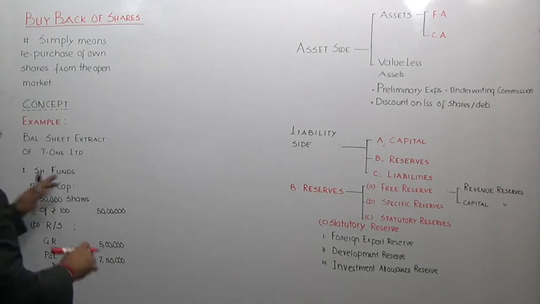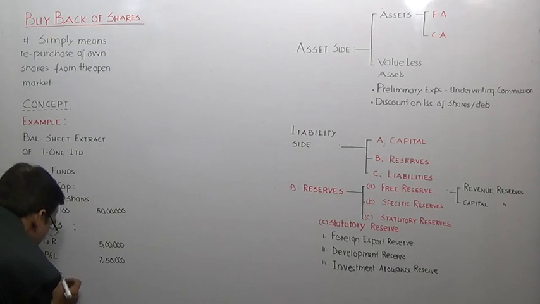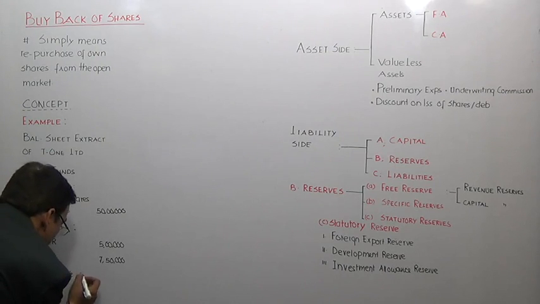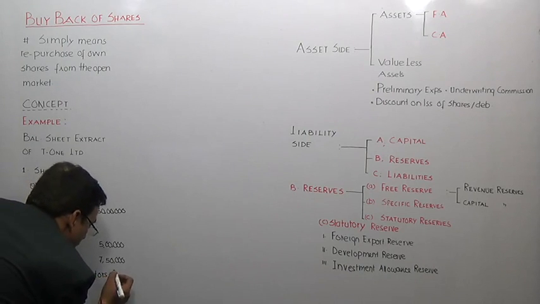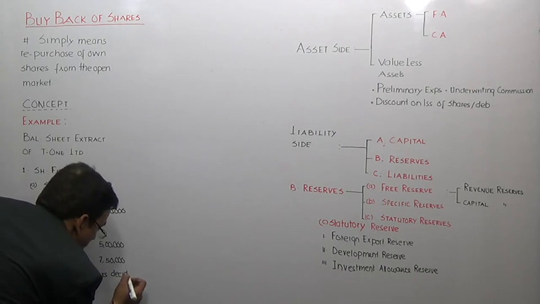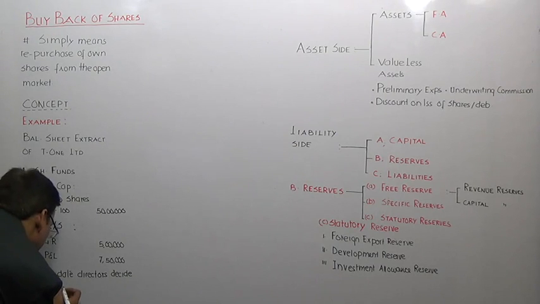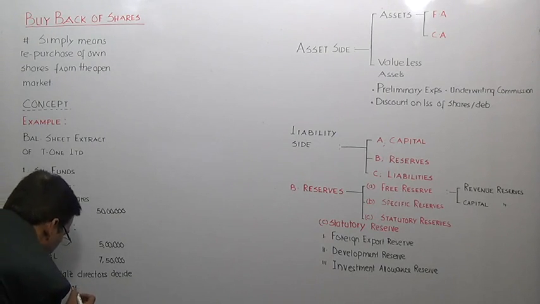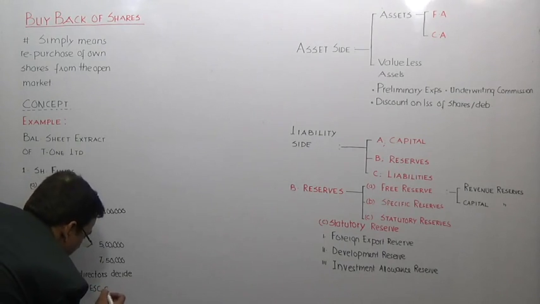Now, this is the question, and the question is that on this date, directors decide to buy back 25% of its equity share capital at par.